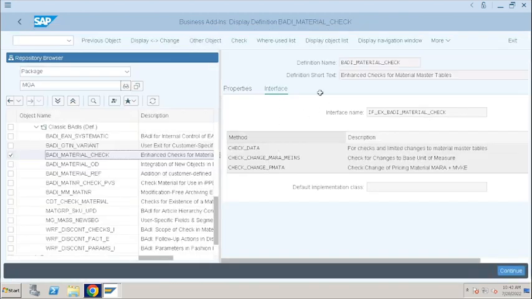Okay, for this BADI MATERIAL_CHECK. Similarly, each BADI definition has its own documentation, just for your reference. Okay, this is the first way. This is one way of finding BADI definitions available for a specific standard transaction code.